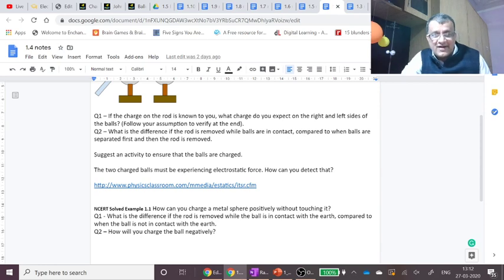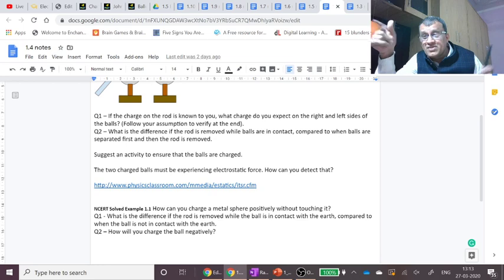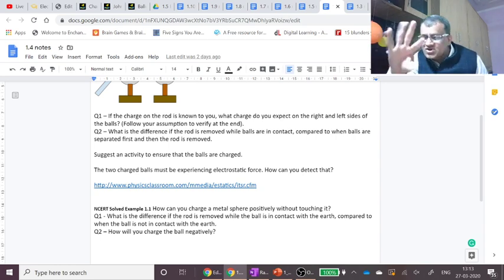Okay, what is the difference if the rod is removed while the ball is in contact with the earth, compared to when the ball is not in contact with the earth? We have discussed this part. If the ball remains in touch with the earth, then when you remove that rod, everything will be neutral. But if you remove the earthing first and then you remove the rod, there is a net charge which stays on that metal ball. And then there is another question there. How will you charge the ball negatively? You do the opposite. You bring a positively charged rod near to it.